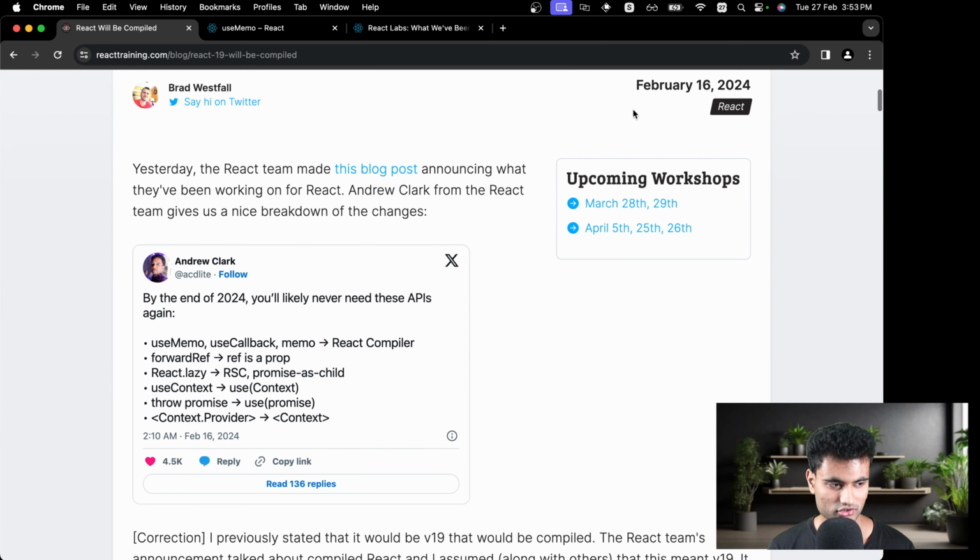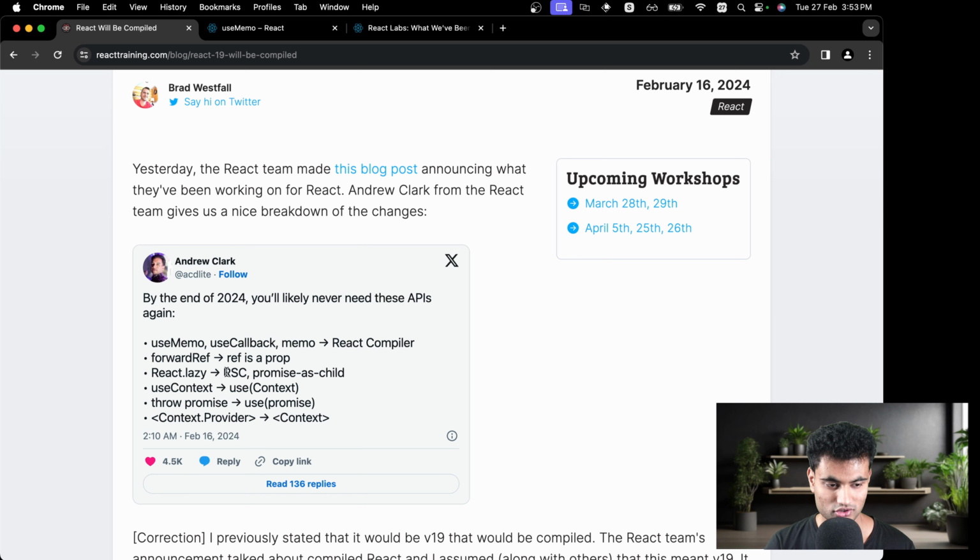Yesterday, so when it was published on February 16th, so on February 15th, the React team made this blog post announcing what they have been working on for React. Andrew Clark from the React team gives us a nice breakdown of the changes. I saw this tweet before, and yeah, people are very excited about it. So useMemo, useCallback, and memo are going to be replaced with React compiler. forwardRef is going to be replaced, like ref is going to be a prop.